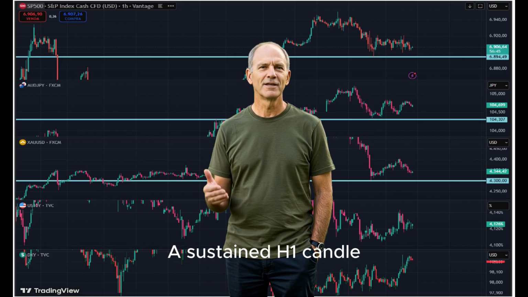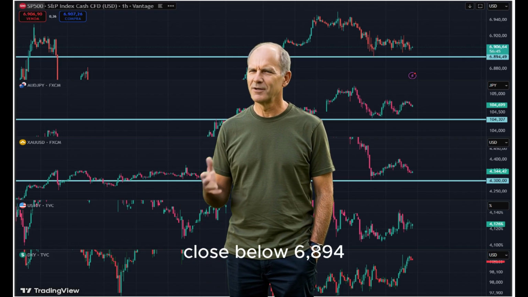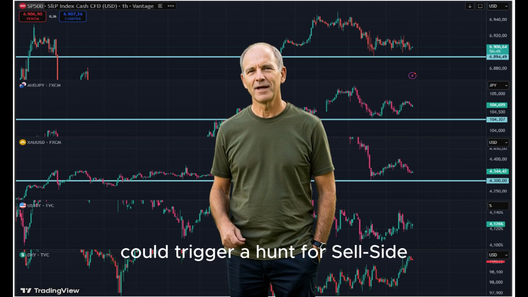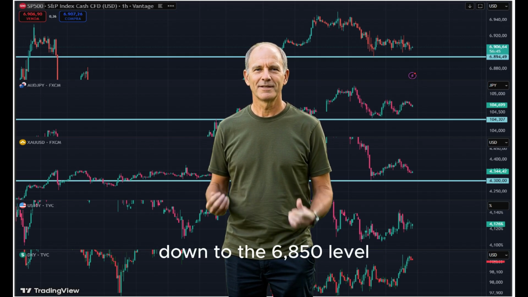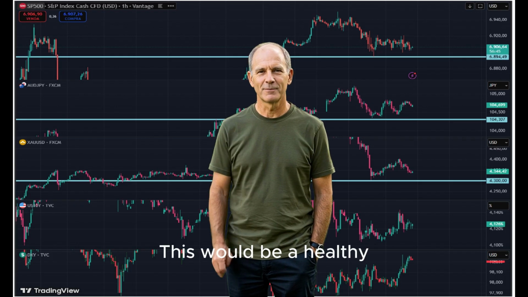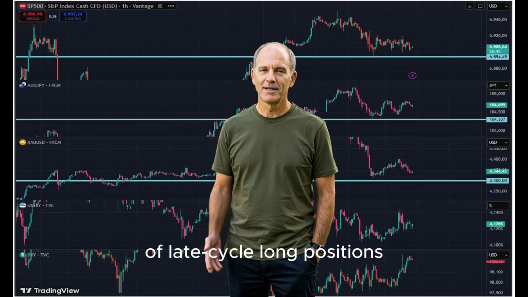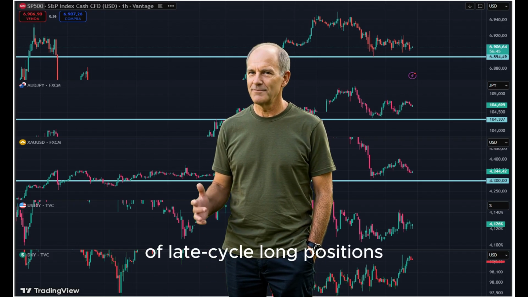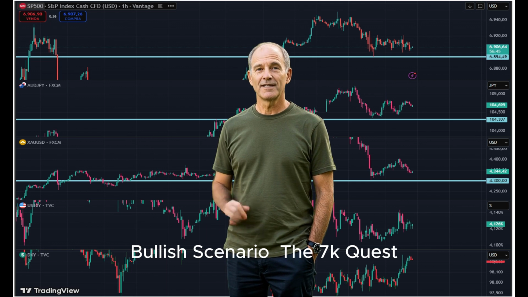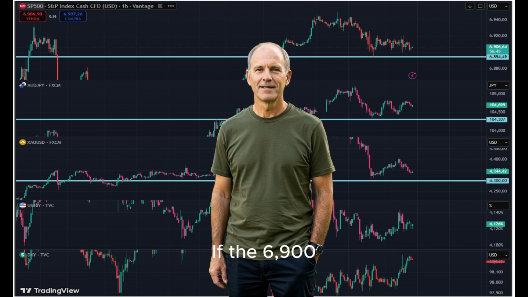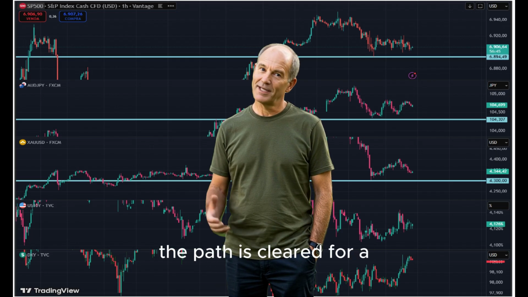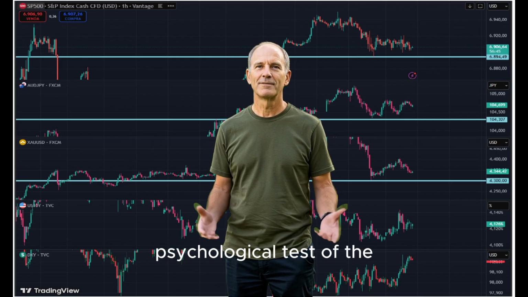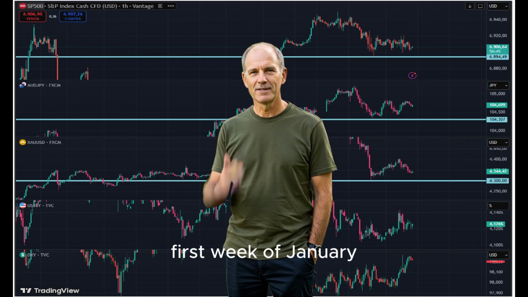Bearish trigger. A sustained H1 candle close below 6,894 could trigger a hunt for sell-side liquidity, SSL, down to the 6,850 level. This would be a healthy cleansing of late-cycle long positions. Bullish scenario, the 7K quest. If the 6,900 level holds through tomorrow's close, the path is cleared for a psychological test of the 7,000 mark in the first week of January.